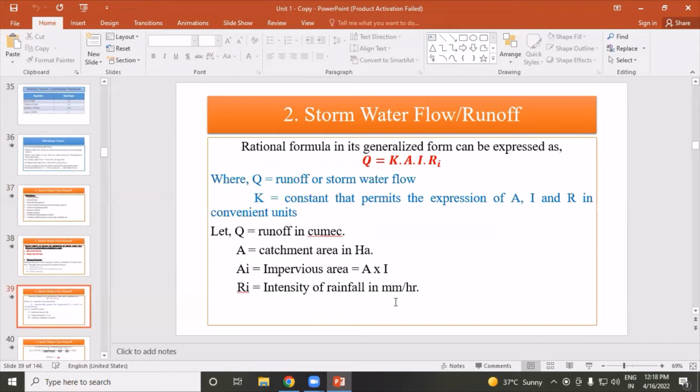The rational formula is Q is equal to K into A into I into R suffix small i. So Q is the runoff or storm water flow. K is a constant that permits the expression of A, I, and R in conventional units. Let us see what is Q. Q is runoff in cumecs, A is catchment area in hectare, A I is impervious area, nothing but A into I, and R i is equal to intensity of rainfall in mm per hour.